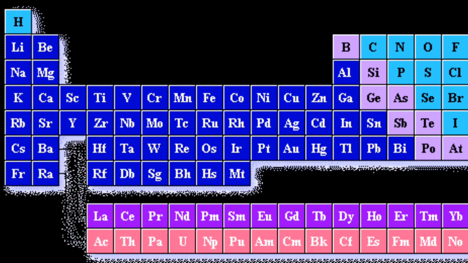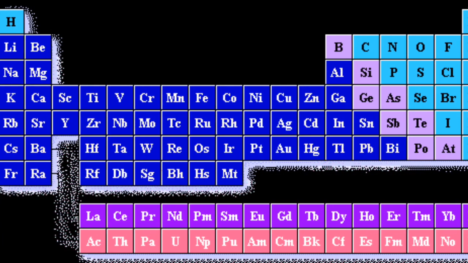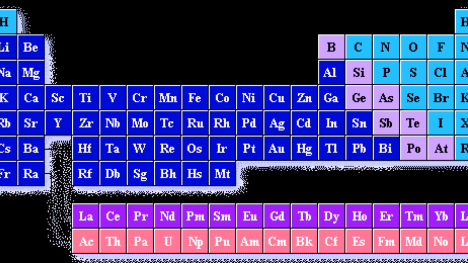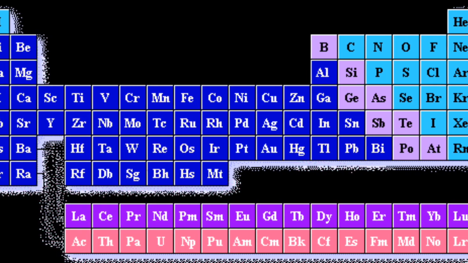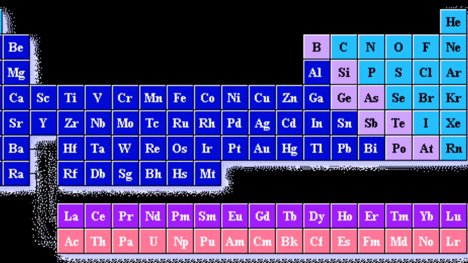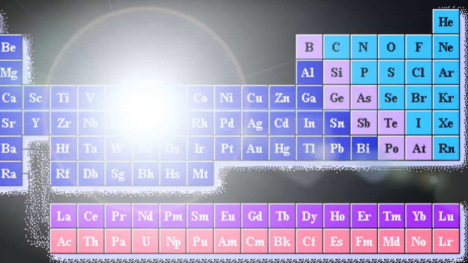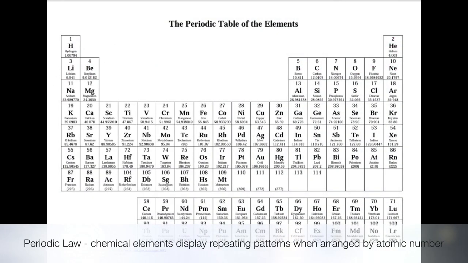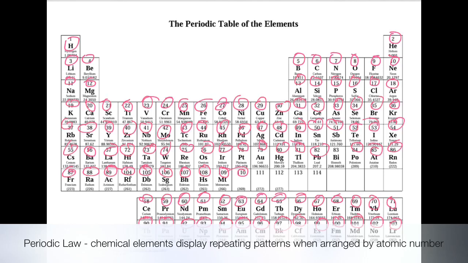He was very accurate in his predictions, which led the world to accept his ideas about periodicity and a logical periodic table. Mendeleev understood the periodic law. The periodic law just states that when arranged by increasing atomic number, the chemical elements display a regular and repeating pattern of chemical and physical properties.